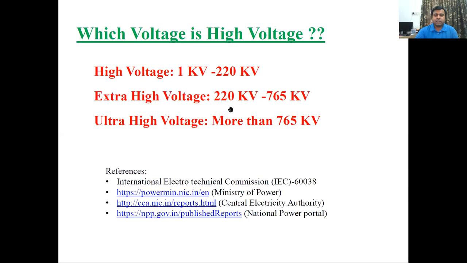The voltage more than 220 kV and up to 765 kV will come under the category of extra high voltage, and more than 765 kV will come under the category of ultra high voltage. Students may see the following websites: Ministry of Power, Central Electricity Authority, and National Power Portal to see the present scenario of generation, transmission, and distribution of power.